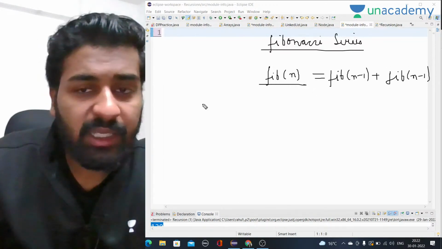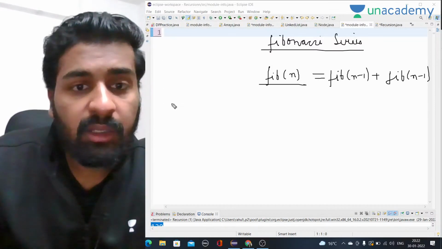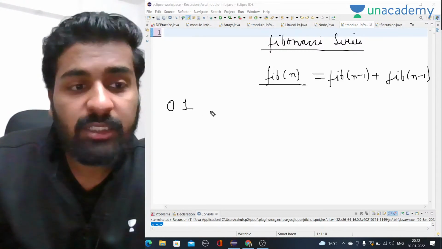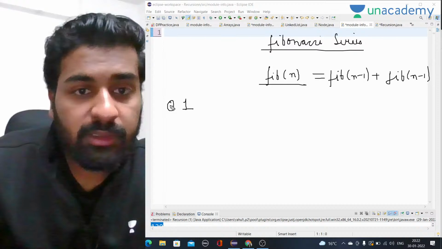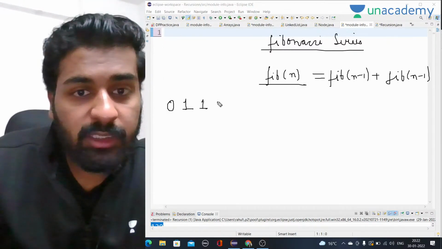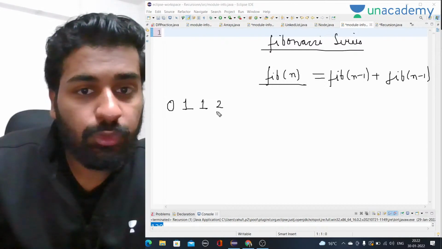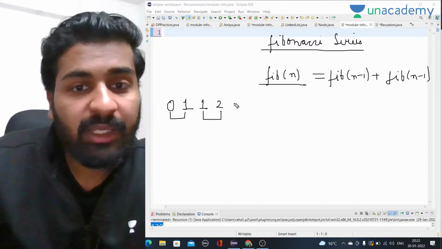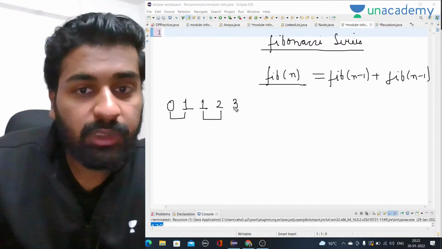If anybody has any doubt, Fibonacci series is actually 0 for the 0th value, 1 for the first value. Then if we want to calculate the next value, we take the sum of the previous two values. 0 plus 1 is equal to 1, so I will have 1 here. Then 1 plus 1 is equal to 2, so the next value is 2. 1 plus 2 is equal to 3, so 3 will be here. 3 plus 2 will be 5, so 5 will be here. 5 plus 3 will be 8, and so on. So this is called Fibonacci series.